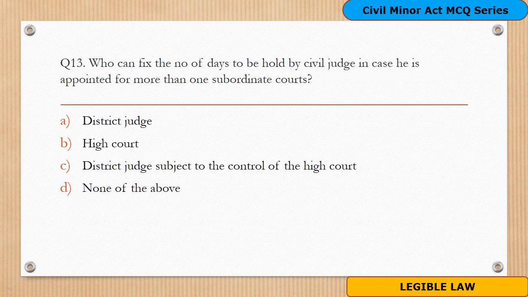Question 13. Who can fix the number of days to be held by civil judge in case he is appointed for more than one subordinate courts? Options are A, district judge, B, High Court, C, district judge subject to control of High Court, D, none of the above.